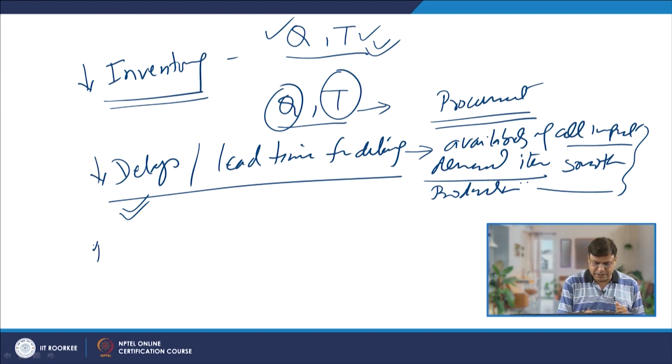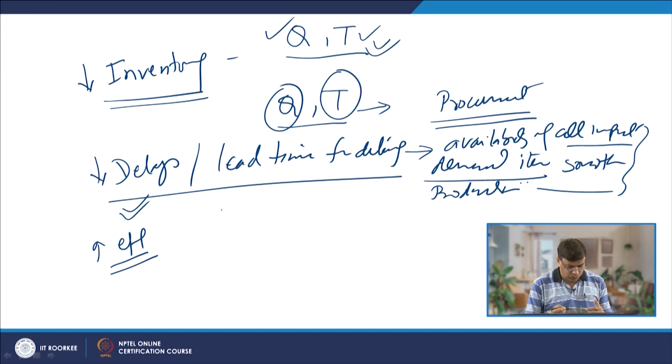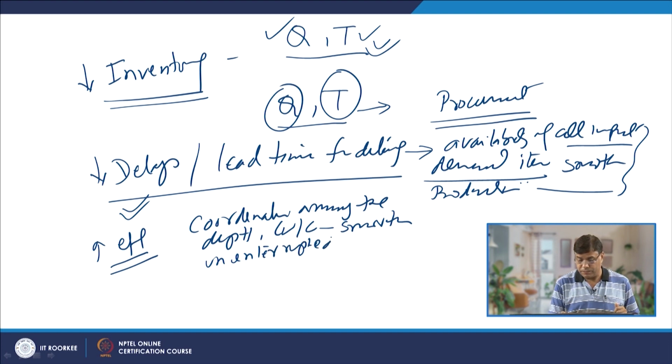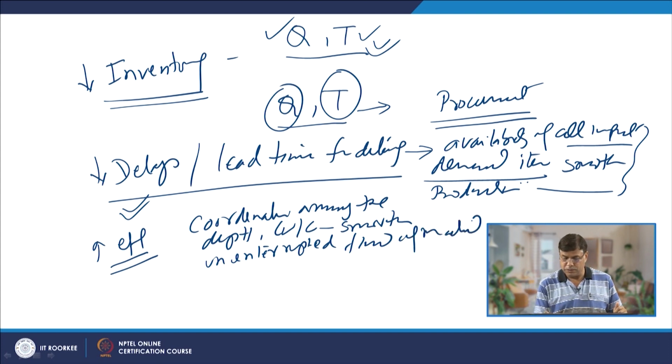Third, it increases the efficiency of the production system as a whole, which means in MRP, basically the coordination among the departments and work centers helps in a smooth, uninterrupted flow of the material during the production.